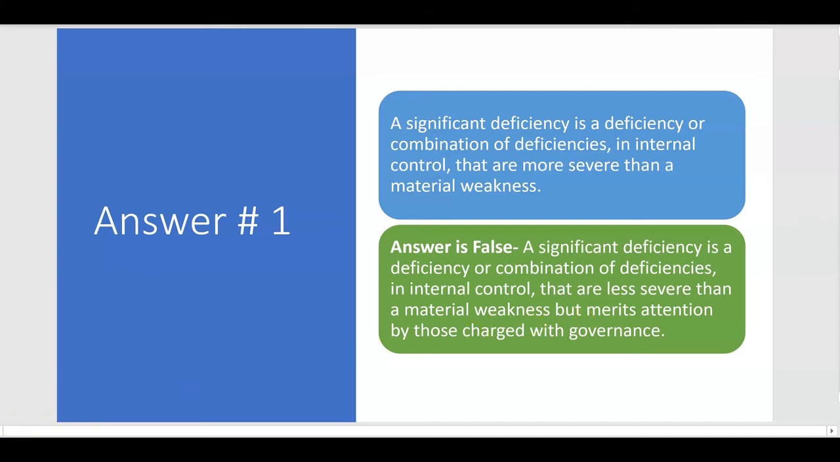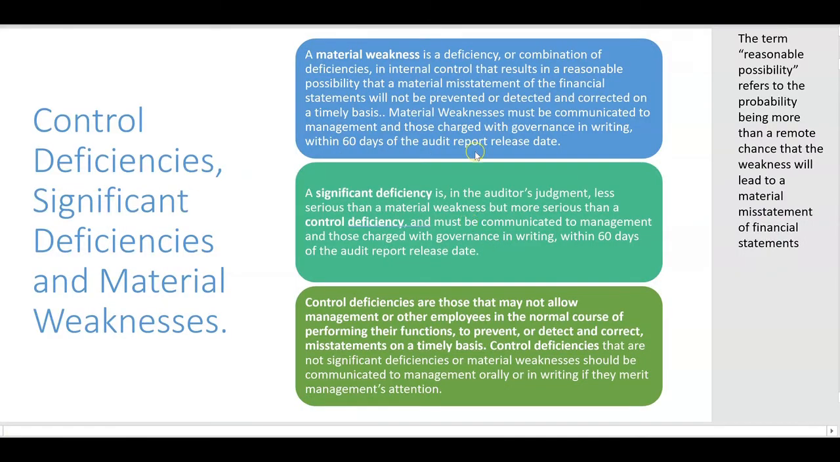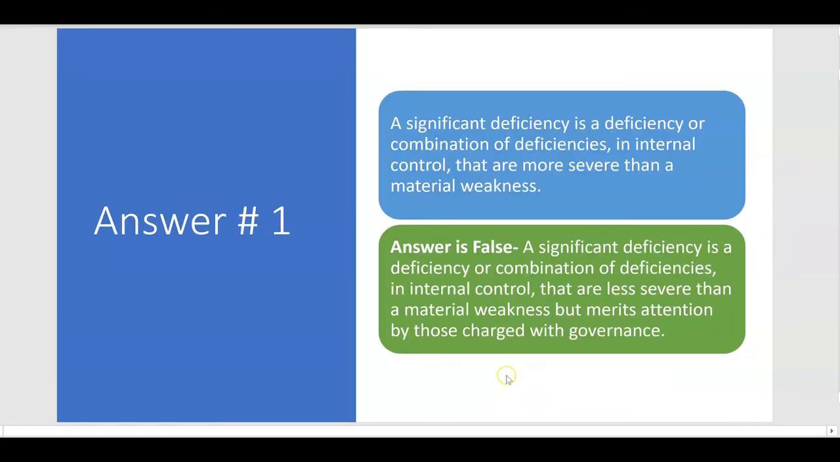Remember where significant deficiency is, that's the middle level. It's less severe than a material weakness, but more serious than a control deficiency, and that's why the auditor's judgment, the decision was made to communicate this in writing within 60 days of the audit report release date. So that's why question 1 is false, because the question states that a significant deficiency is more severe than a material weakness.